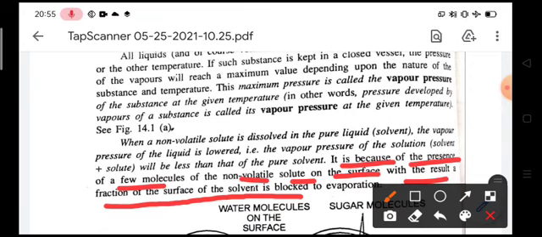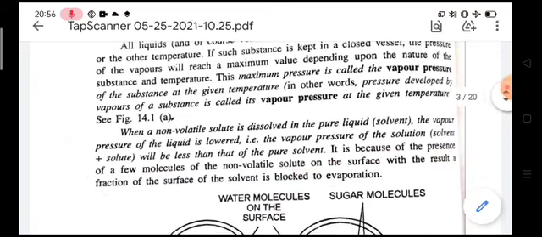Once again I repeat, when a non-volatile solute is dissolved in the pure solvent, the vapor pressure of the solution will be less than that of the pure solvent, because a fraction of the surface is blocked from evaporation.